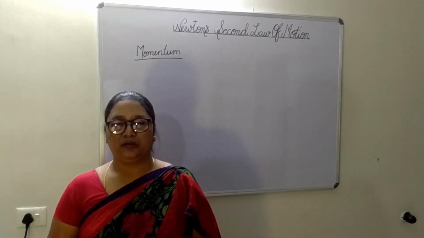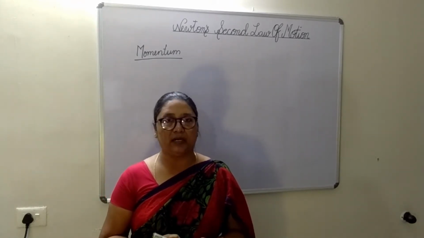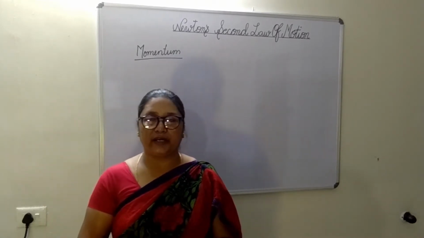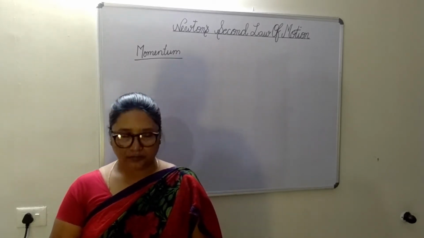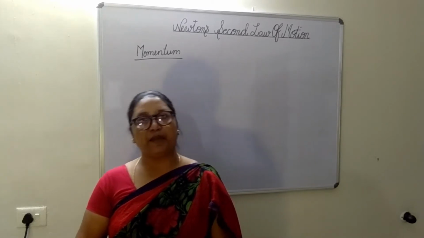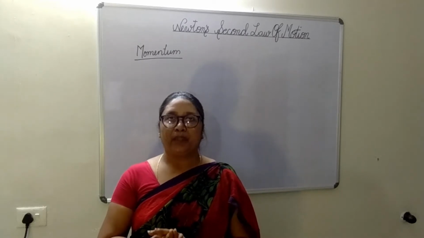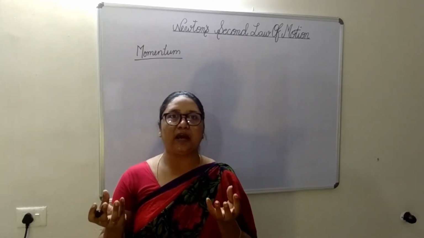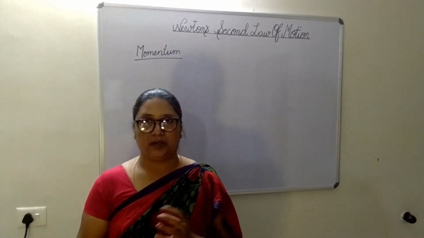Let's go through one example so that you will understand momentum in a better way. You all know about cricket ball and tennis ball. Suppose we throw both a cricket ball and a tennis ball with the same speed. Here first what we will see is that we are taking two objects of different mass and we are applying the same velocity.